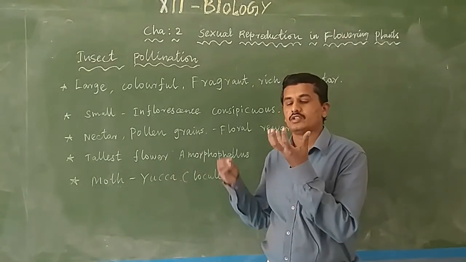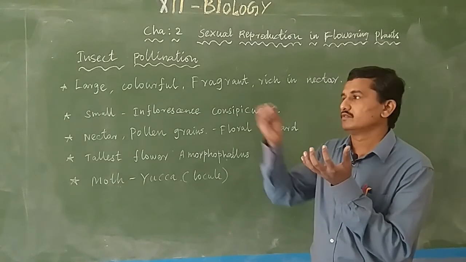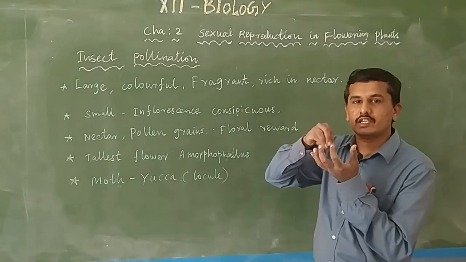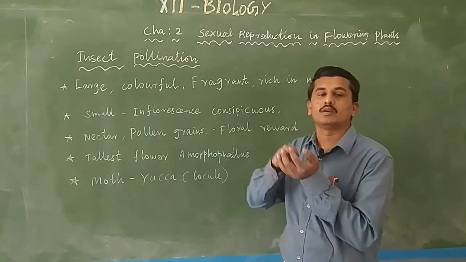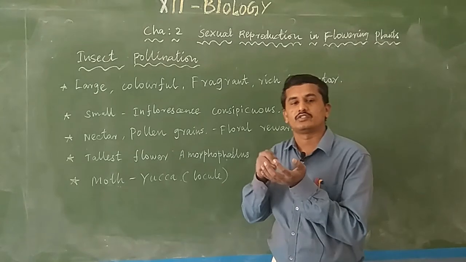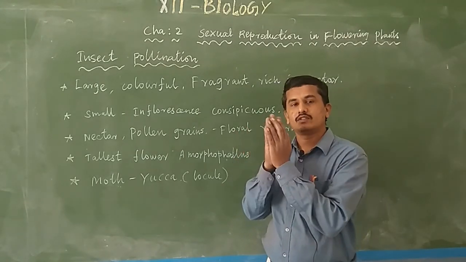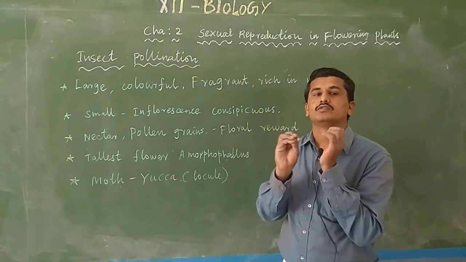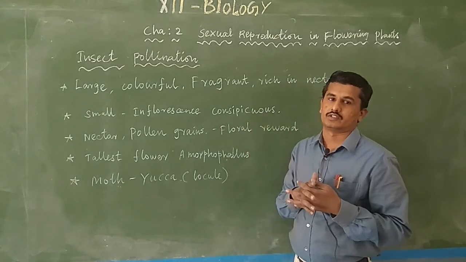Yucca flowers give space, a habitat, for the moth to lay eggs. The moth lays eggs in the locule of the ovary. Locule means the space in the ovary. The egg slowly develops into a larva. Then the ovary also slowly develops into a fruit. After the formation of fruits, if we open the fruit, the insect larvae are present inside.